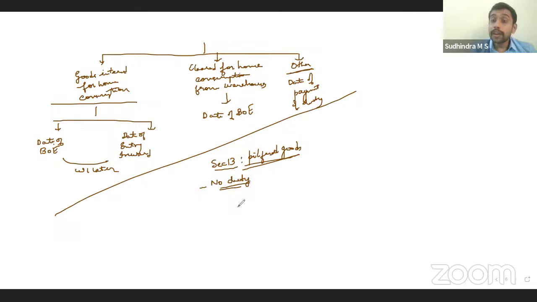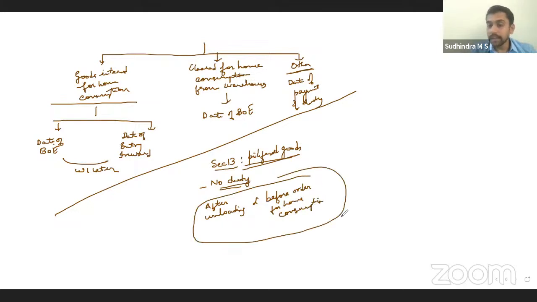However, pilferage should have occurred when? It's with the custodian, after unloading and before clearance for home consumption. Yes, before order for home consumption. During that period, pilferage should have happened. Then complete exemption from payment of duty, section 13.